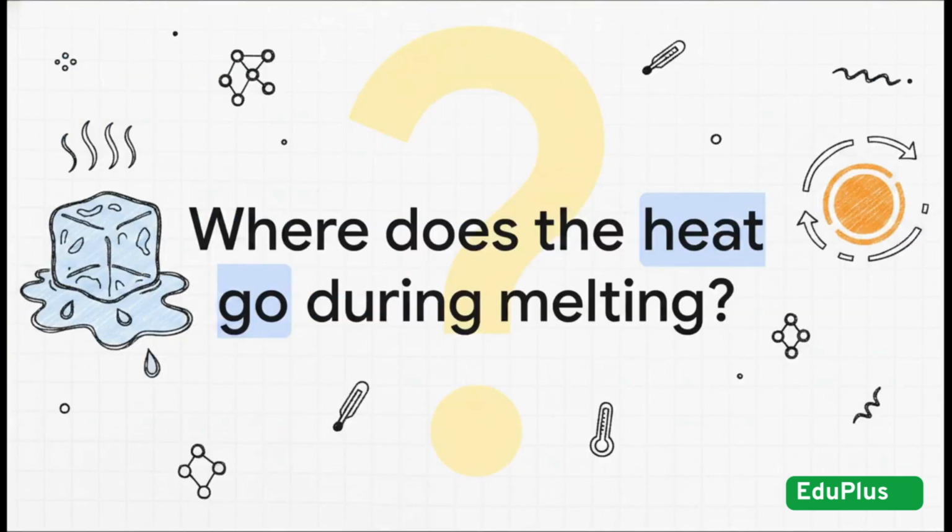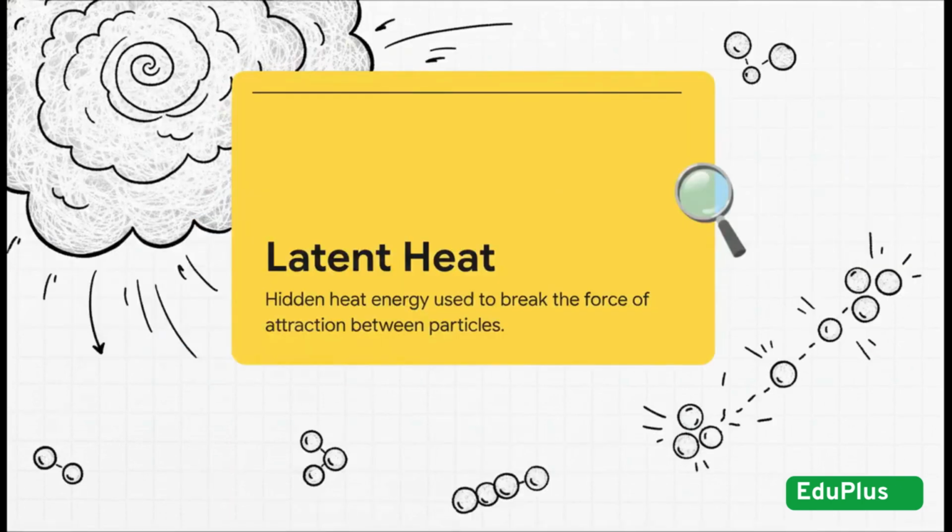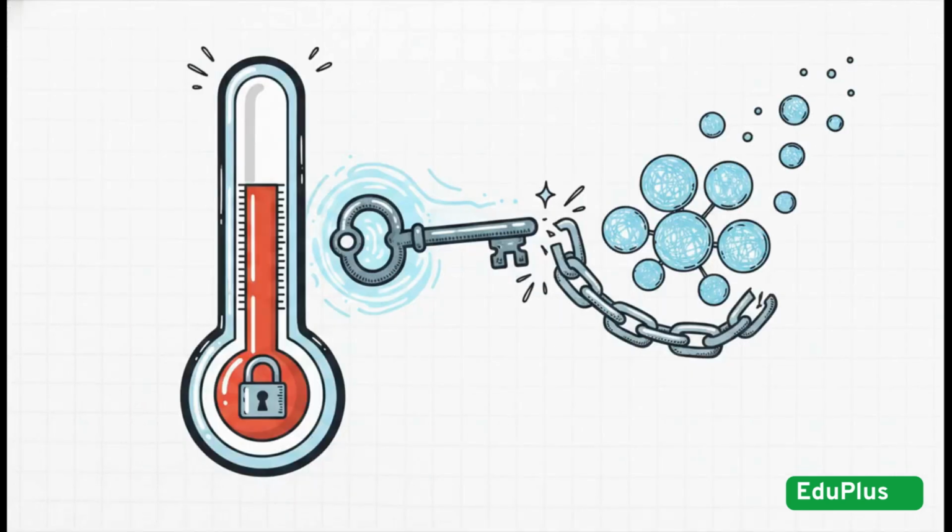Here's a crazy mystery. While melting, the temperature stops rising. Where does that extra heat actually go? It turns into latent or hidden heat. It's totally busy breaking those invisible bonds between the particles. This hidden energy basically unlocks the physical transformation without ever changing the thermometer's reading.